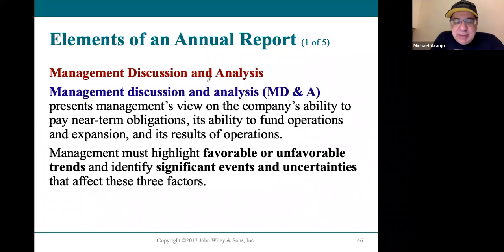Again, your book explains that the MD&A is the management's view on the company's financial abilities, and they must highlight certain trends and events that look either favorable or unfavorable, or certain risks or uncertainties that they see.